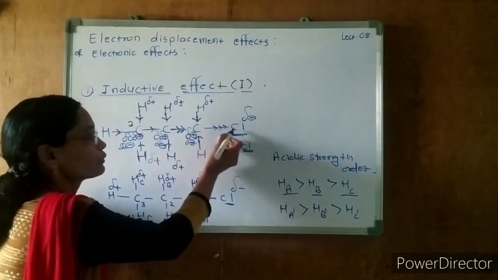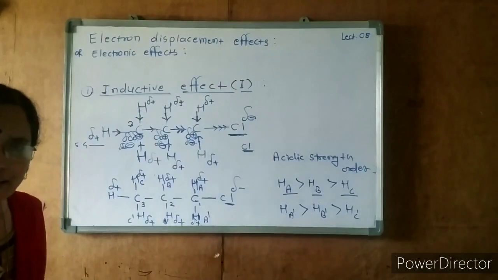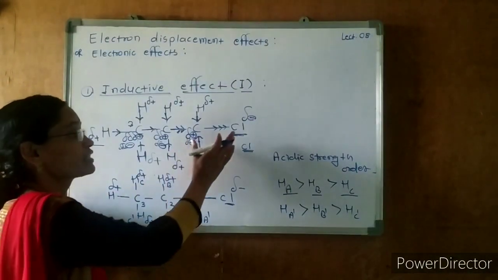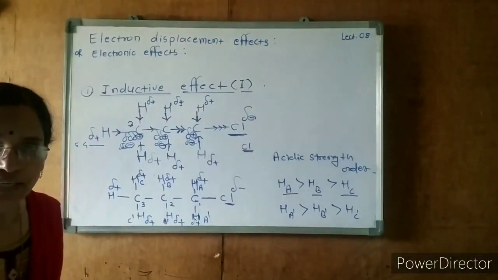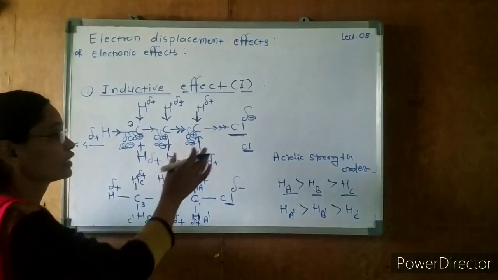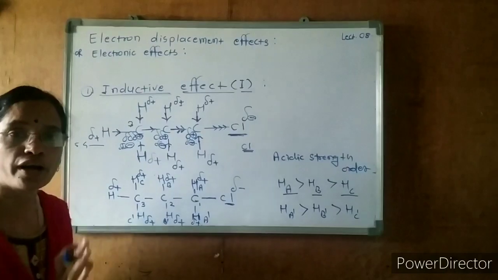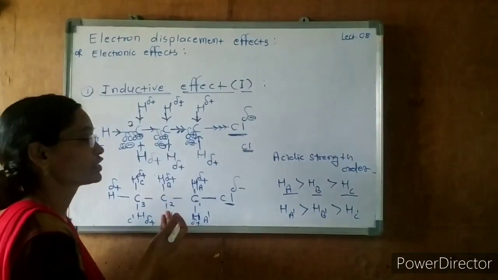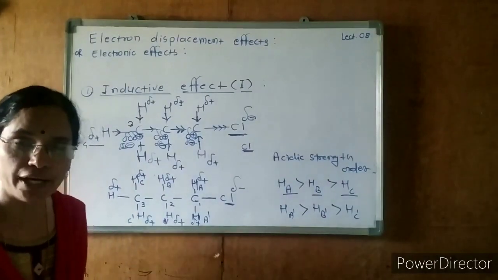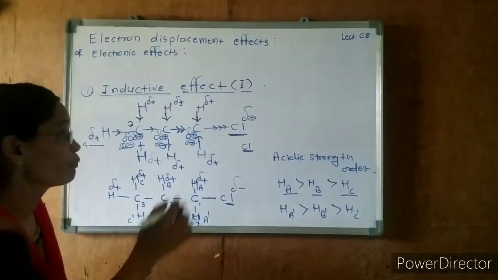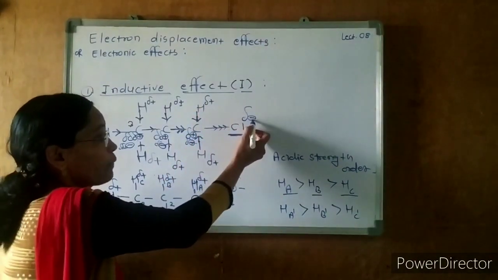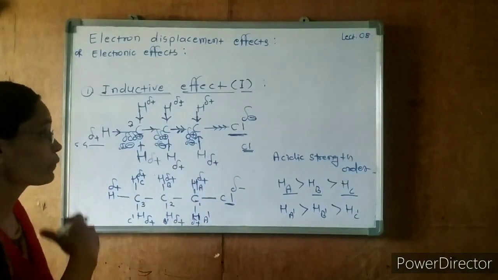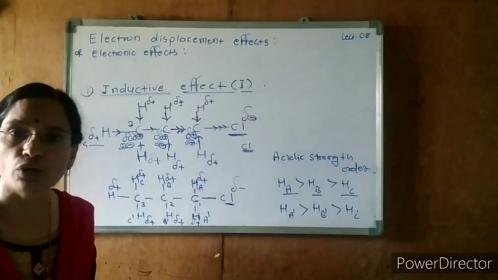The next important tip is that there must be a difference in the electronegativity between the bonded atoms. Next, there is a development of partial negative and partial positive charges. Complete transfer of electrons is not there.